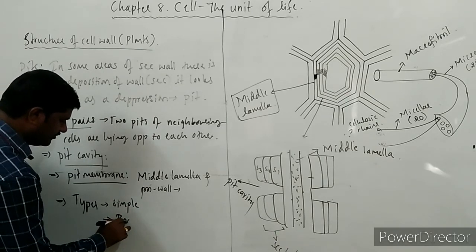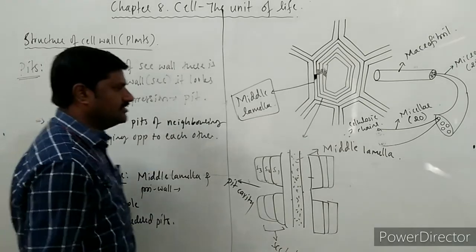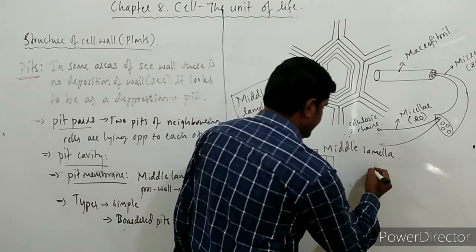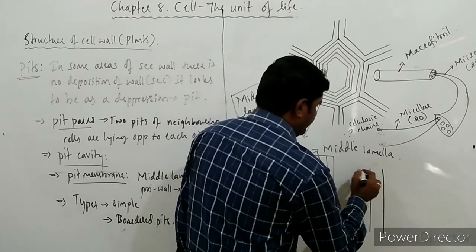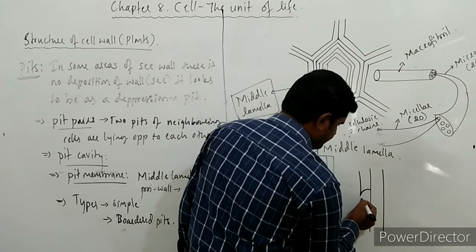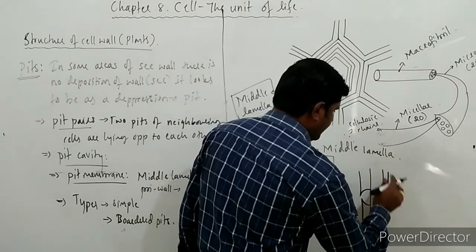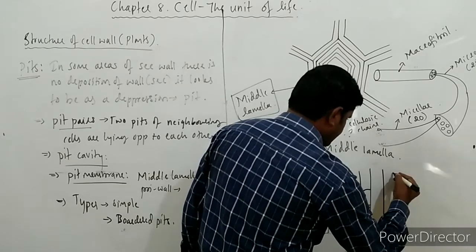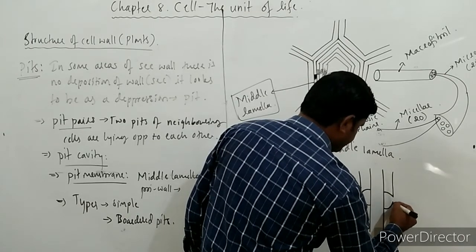And bordered pits are also there. So I shall show you here. What kind of bordered pit do you come across over here? If this is the pit membrane, in that pit membrane this is one kind of pit, which is said to be the bordered pit.